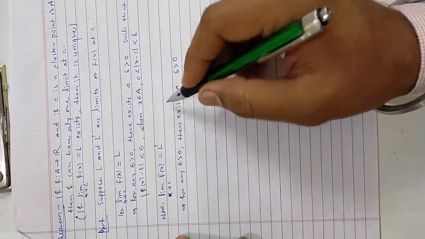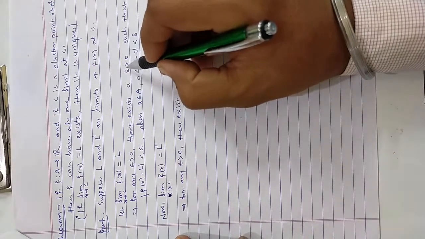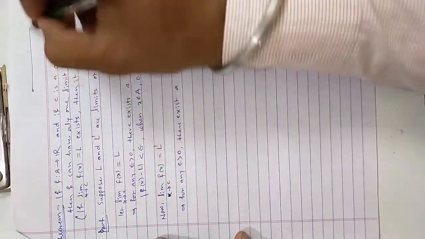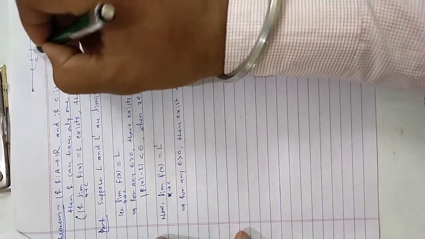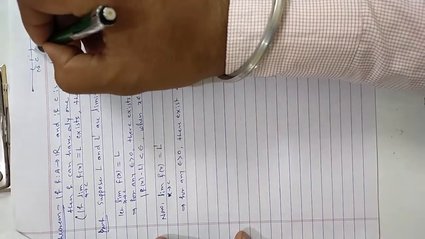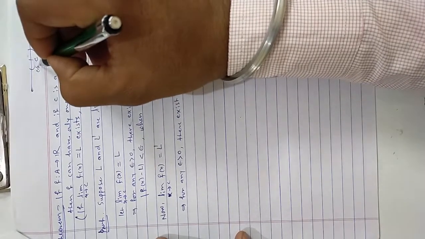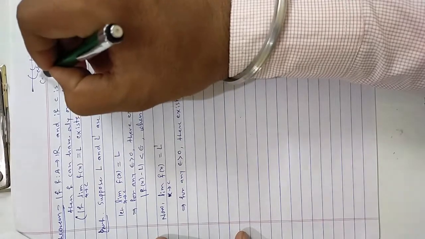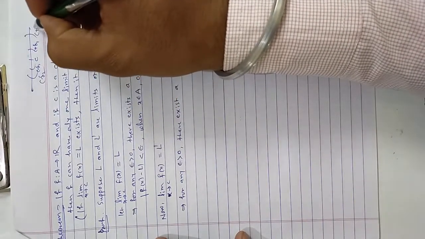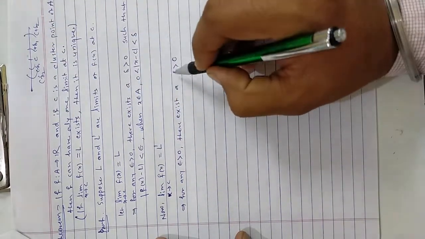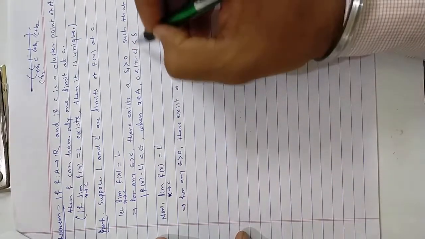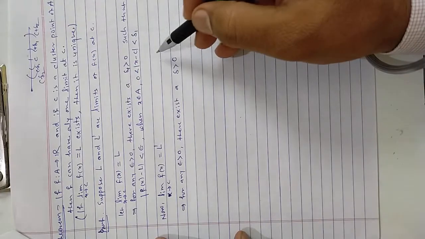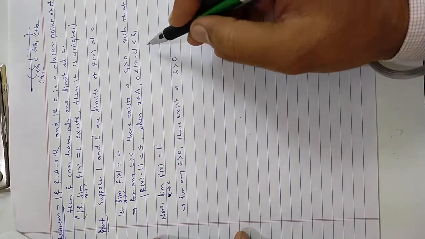So we should have distinct neighborhoods for the same point c: c minus delta to c plus delta, and the other c minus delta 2 to c plus delta 2. So let me call it delta 1, so that the two deltas are differentiated separately.